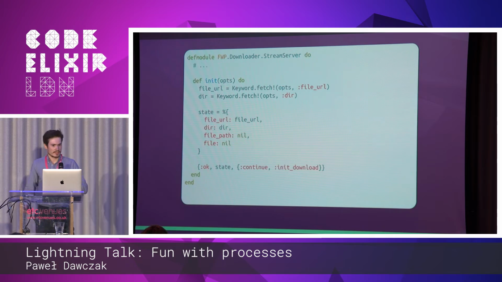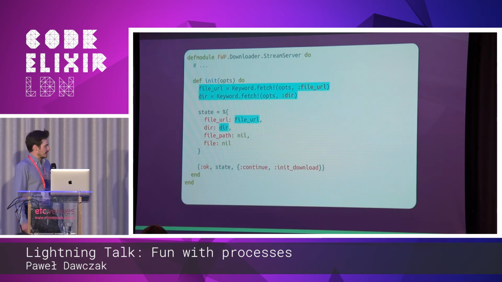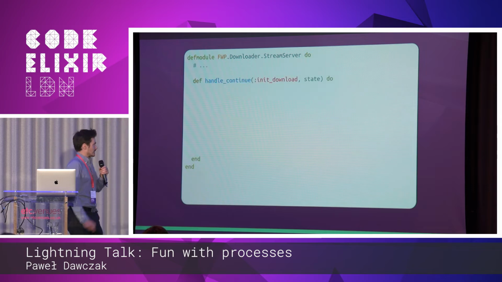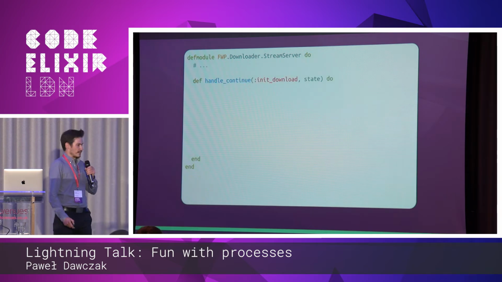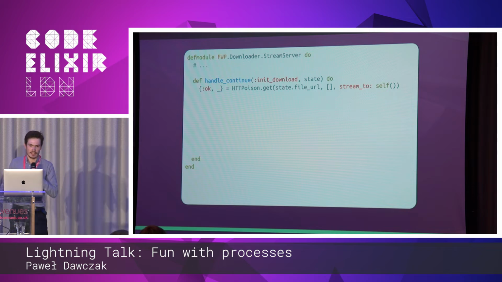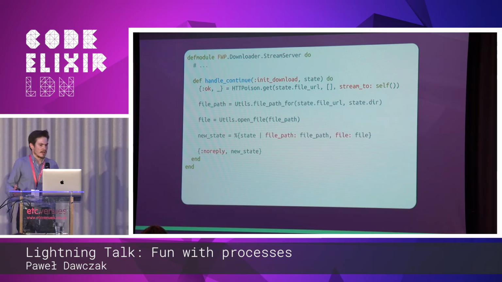First off, the configuration. I'll open it to consume the configured file URL and directory where I want to store them, make the state of the GenServer, and then hand off to initialize the download a little bit later. Next, let's implement the handle_continue. And here, I'll trigger exactly the same call as we've done in the IEx shell. Here, I'll have a little bit more time to prepare the file to which I want to write the data and update my state with the configured state.